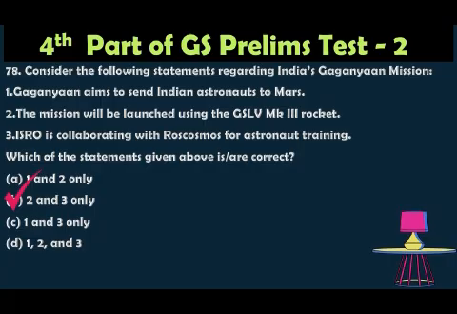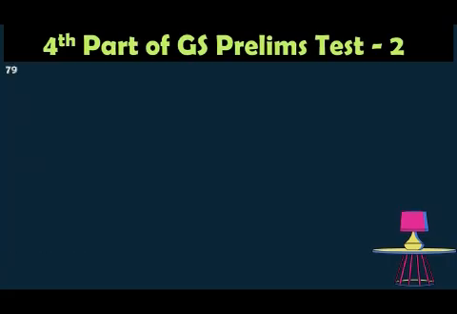The Gaganyaan mission is India's first human spaceflight mission, aiming to send astronauts to low Earth orbit, not to Mars. So statement 1 is incorrect. The other two statements are correct. ISRO is collaborating with Roscosmos in Russia for astronaut training, hence statement 3 is correct. It will also be launched on the GSLV Mk3 rocket, so that statement is also correct. So options 2 and 3.